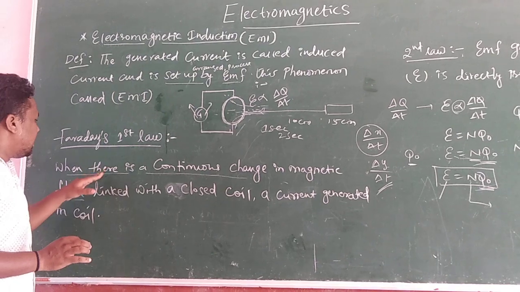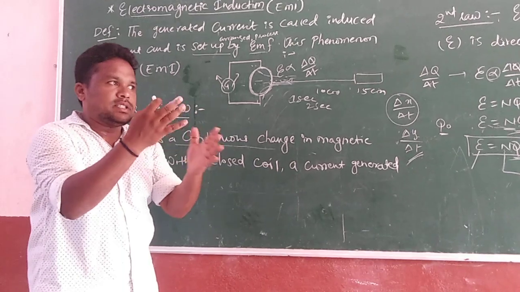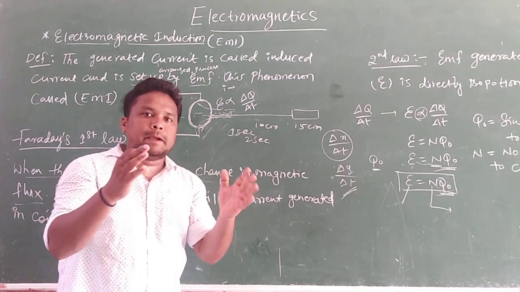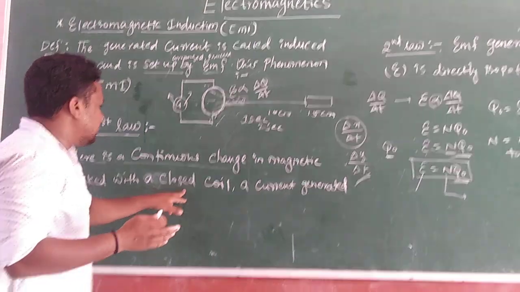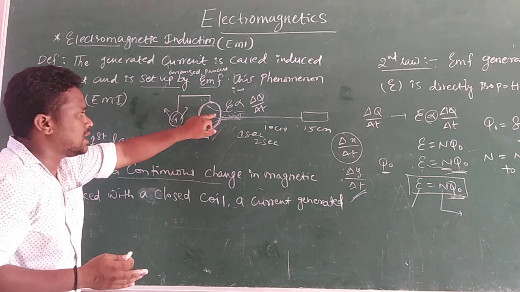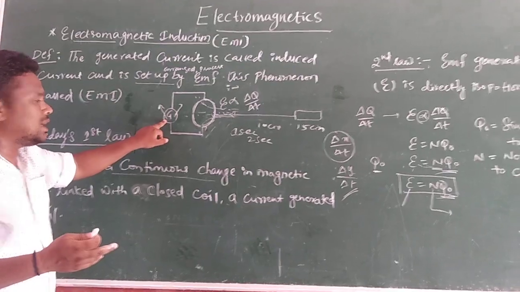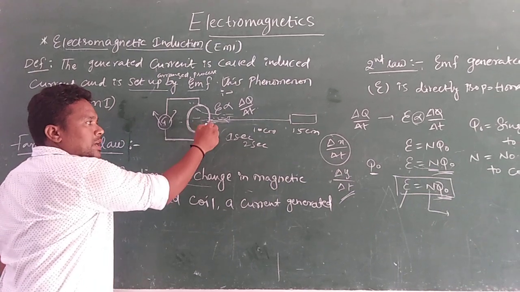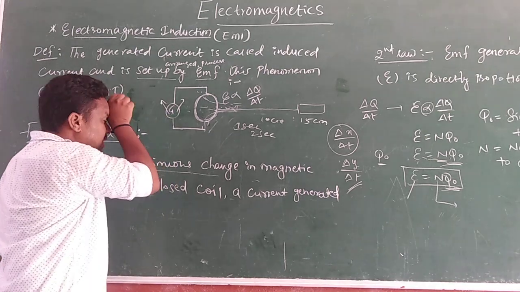What is Faraday's first law? Whenever there are continuous changes in the magnetic flux, with the affecting factors of time and distance, linked with a closed coil, a current is generated. At that moment, some amount of current is generated in this coil. How can we say the current is generated or not? Here one galvanometer is there. Without a battery, without energy sources, the current is generated in the coil. How is it possible? With the help of magnetic flux only. That is the first law.